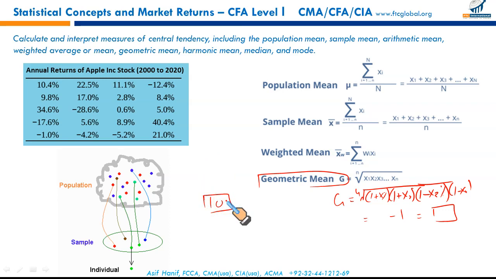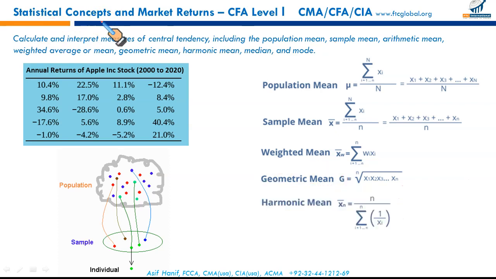So return over multiple periods, or when measuring compounding growth rates, in such circumstances, geometric mean is recommended. I'm focusing only specifically on what is needed for the LOS. There is a particular LOS that requires why do we use geometric mean, under what circumstances, and when do we need to use arithmetic mean. So it's coming. I'm moving step by step with regard to learning outcome statements. Whatever is missing in one LOS will be covered in another one.